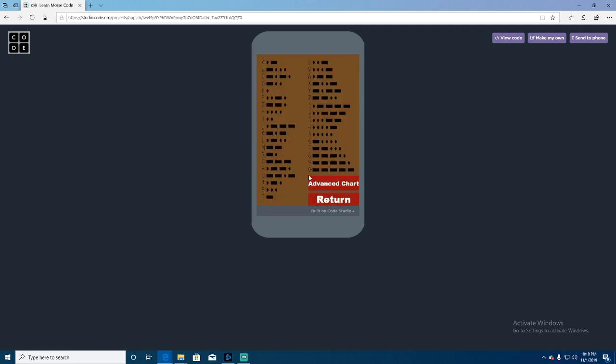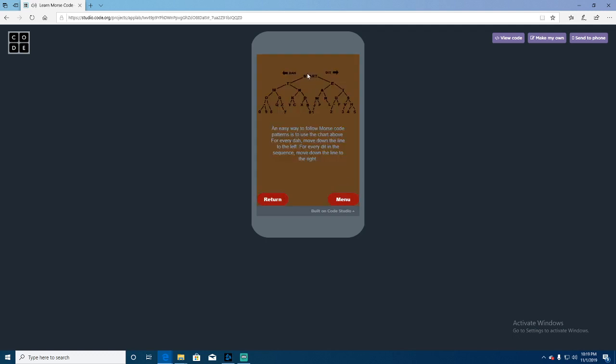You have the master key. It shows everything from A through Z and 1 to 0. If you would like to go to the advanced chart, we have an option for that. Everything on the left starts with a da, and everything on the right starts with a dit. What that means is that it starts out with the da, and then it moves over to the dit, and the dit will move over to the da when it's needed.